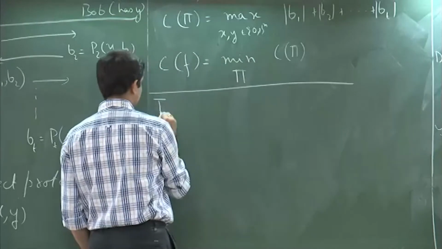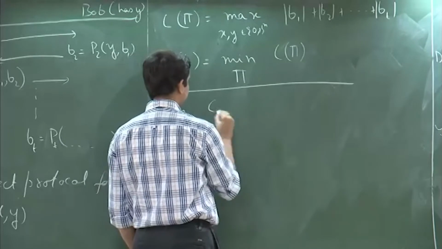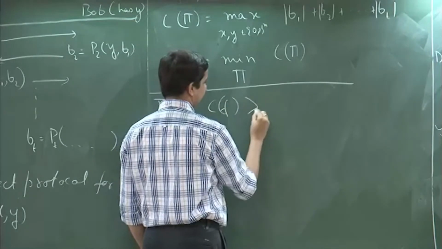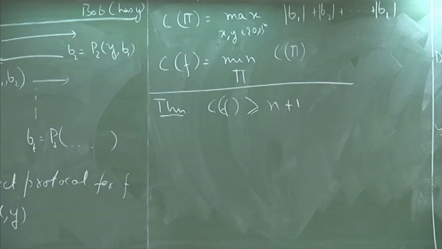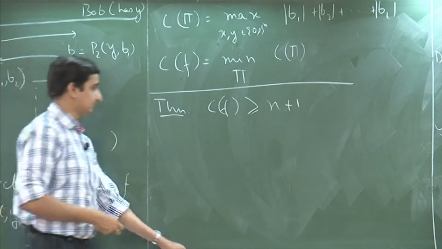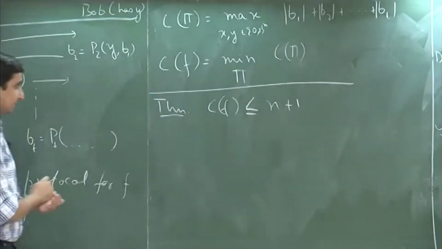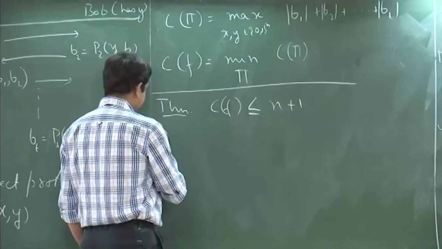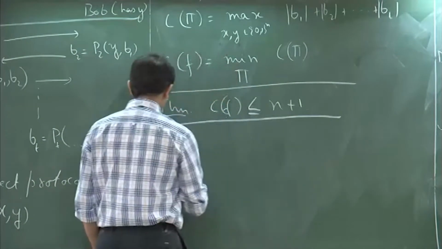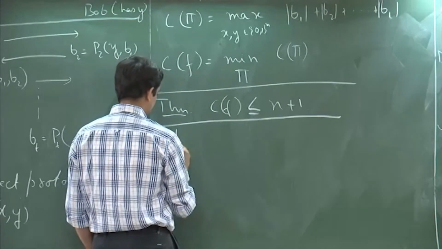As many of you observed, the trivial upper bound is n plus 1, because Alice sends x and Bob sends the answer. So, let us look at some specific examples. We will not get too much time today, but let us look at least one example.